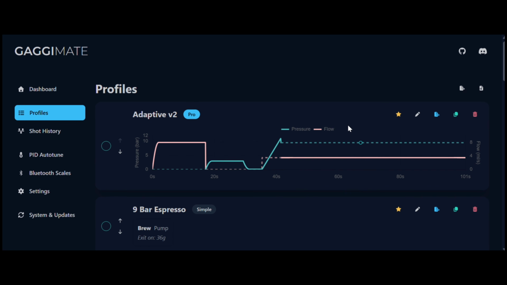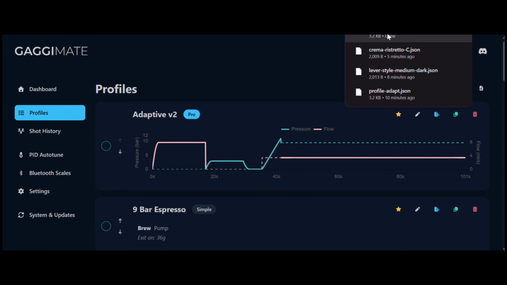complex profile, so to say. So it has all the options, because in the Gaggimate Pro we can use the flow and stuff. So let it explore all of that. Adaptive V2 is loaded on the board, so we can feed it that. We go here and we can export it, boom, or download it.